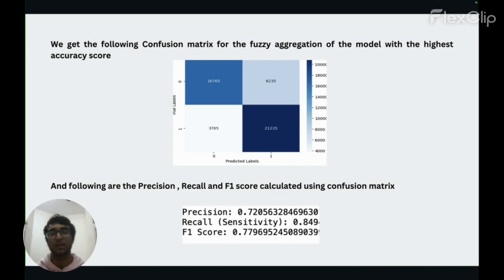This is the confusion matrix along with precision, recall, and F1 score, and we can see it has pretty good scores for the integrated model.